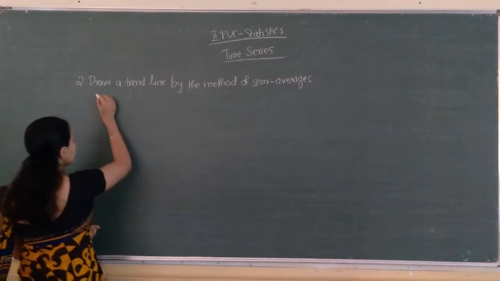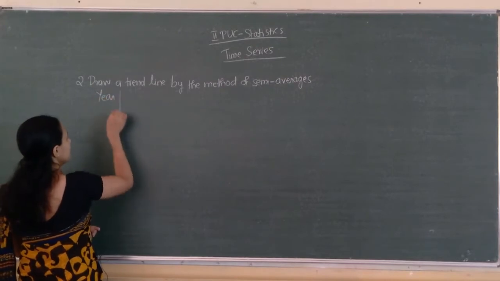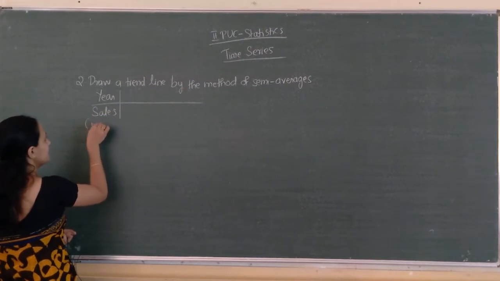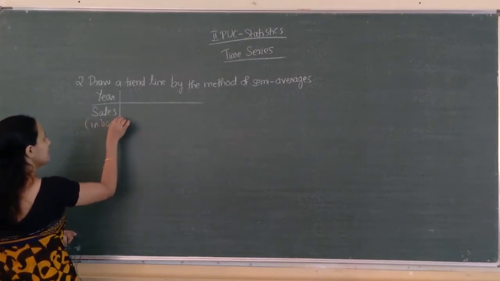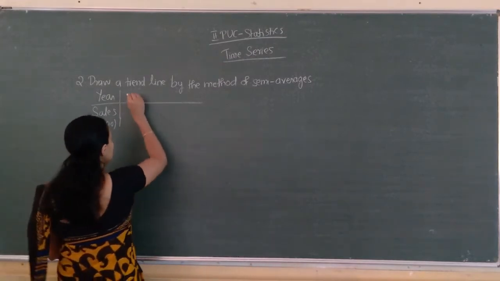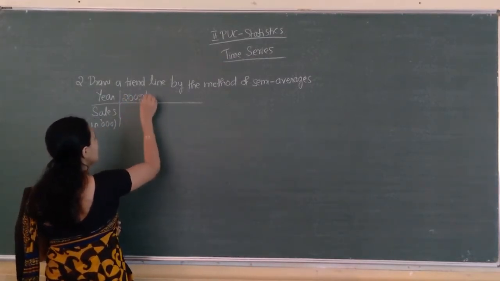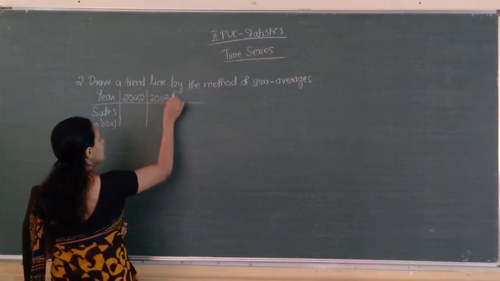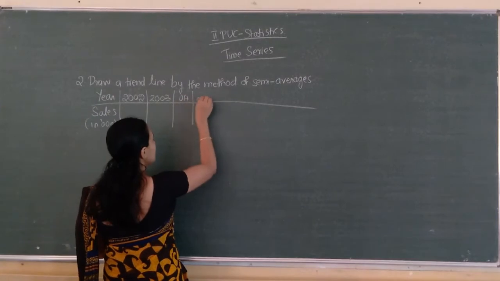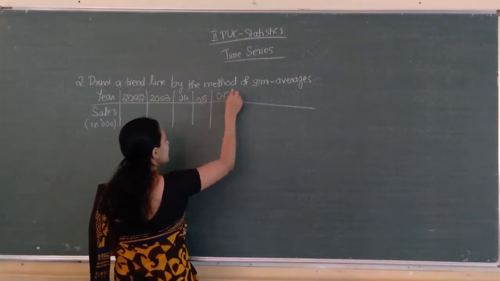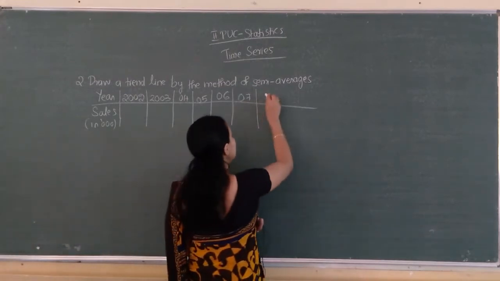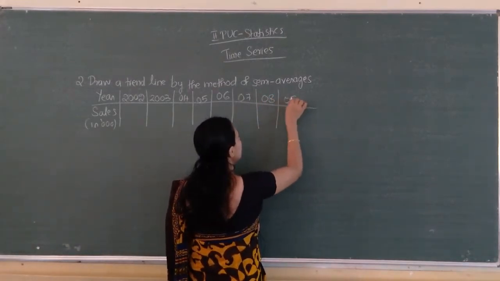Year and sales in 1000. The year starts from 2002 onwards: 2002, 2003, 2004, 2005, 2006, 2007, 2008, 2009, 2010.